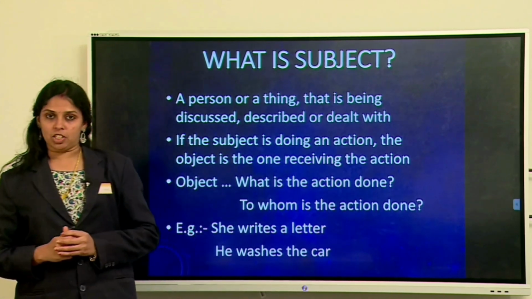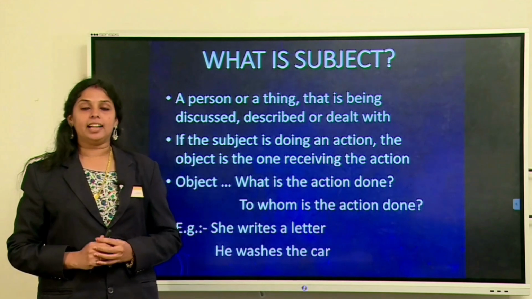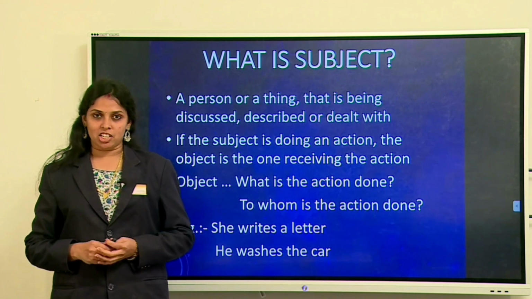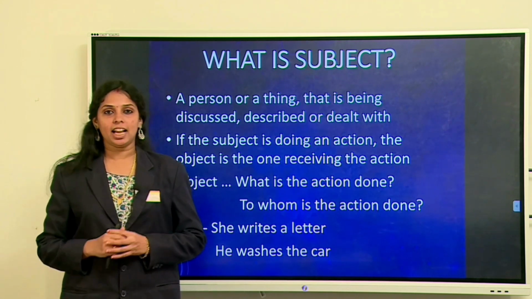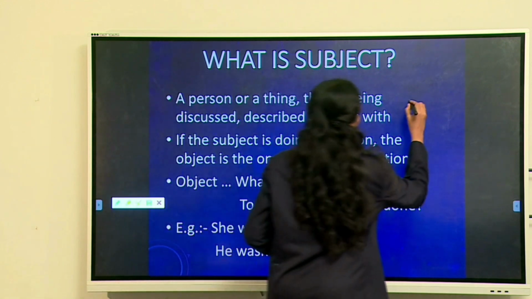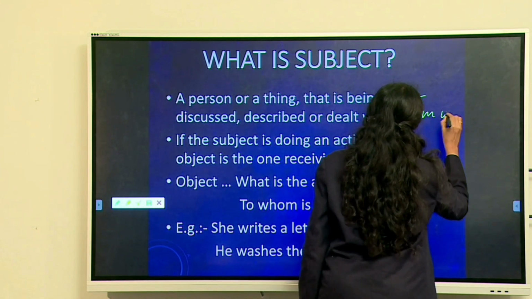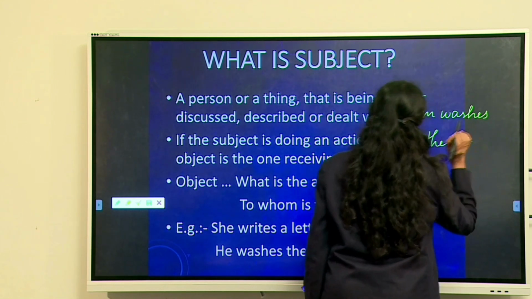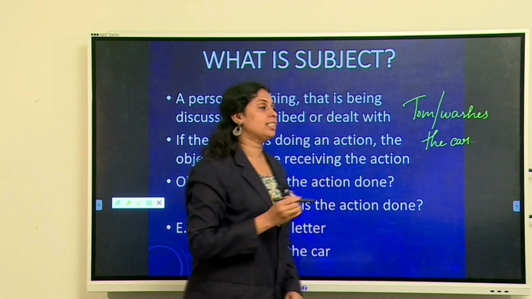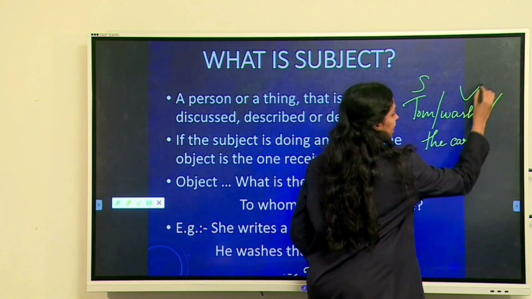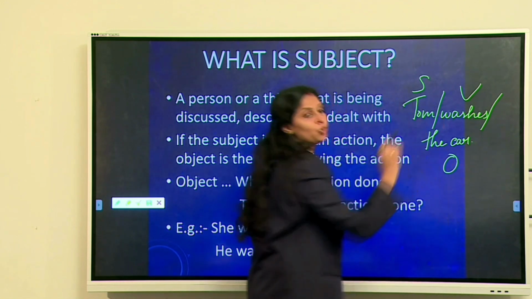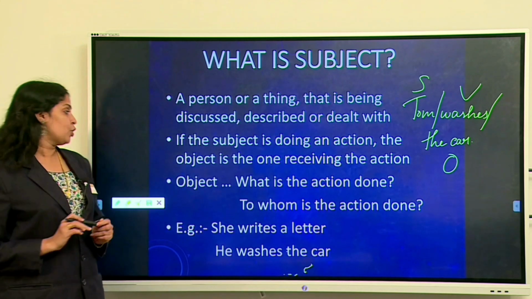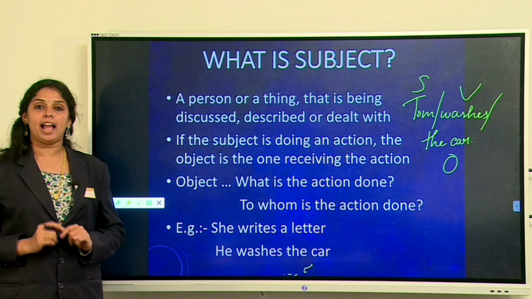So what is meant by a subject? Subject is a person or a thing that is being discussed, that is being described or dealt with. If the subject is doing an action, then the object is receiving an action. Let us see an example now. Tom washes the car. So Tom is the subject here, washes is the verb here, and the car is the object. Tom is doing the action here and the car is receiving an action. Object is the answer to the question what is the action done and to whom is the action done.